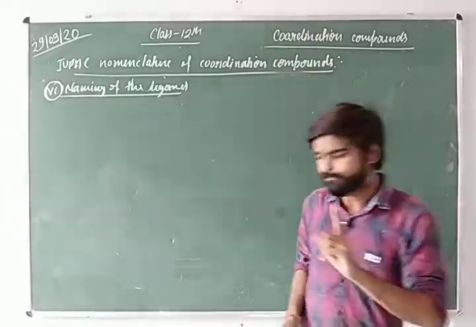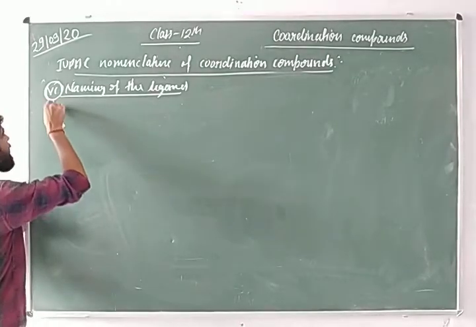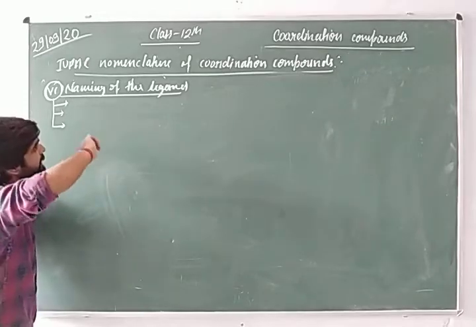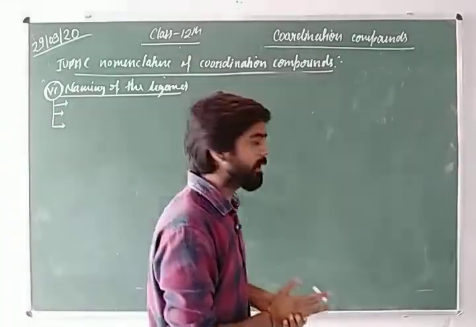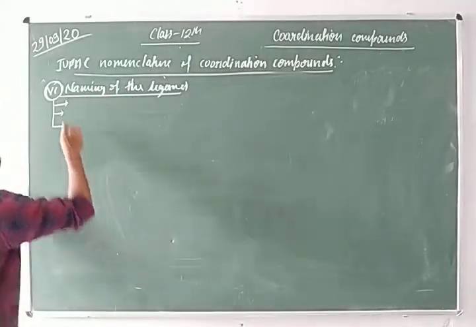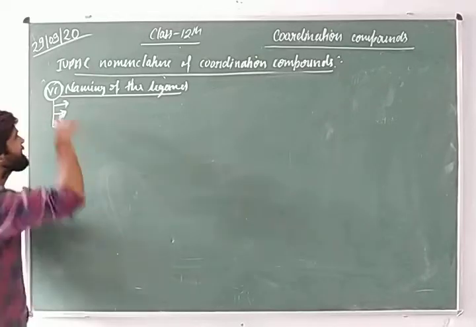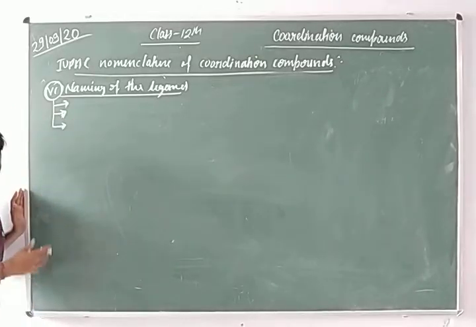First of all, one thing you must remember: during the writing of the name of the ligand, we must apply these rules when we write the IUPAC name of any coordination compound.